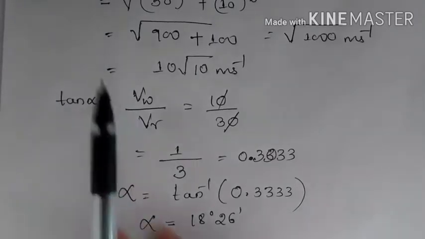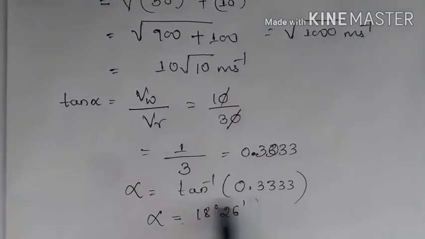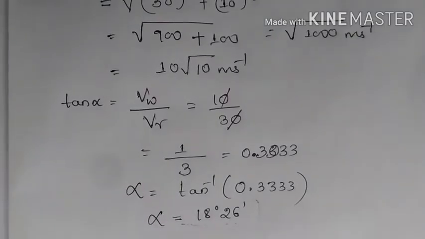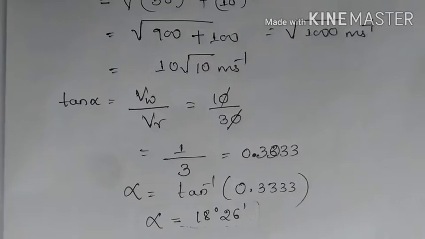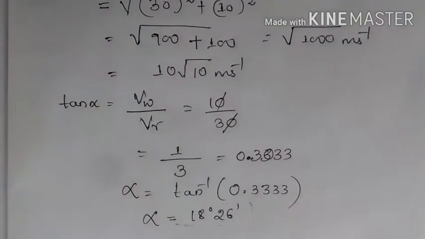Hence the woman should hold her umbrella at an angle of 18 degrees 26 minutes with the vertical towards the south. So this is the solution for the problem.